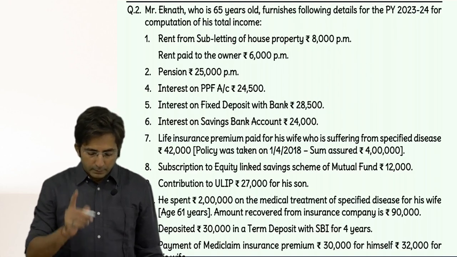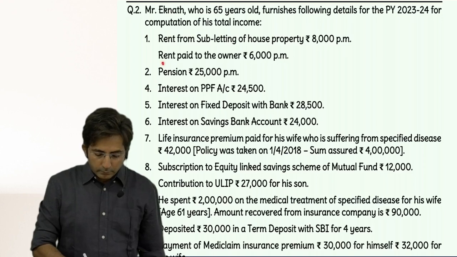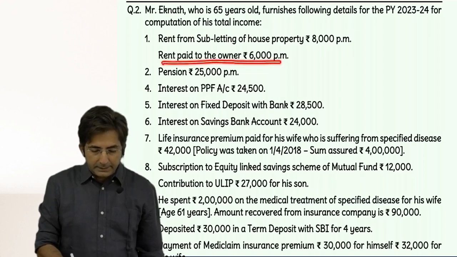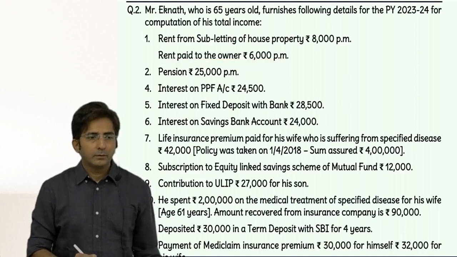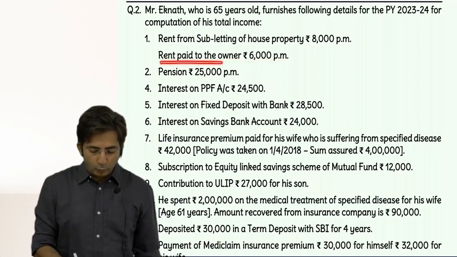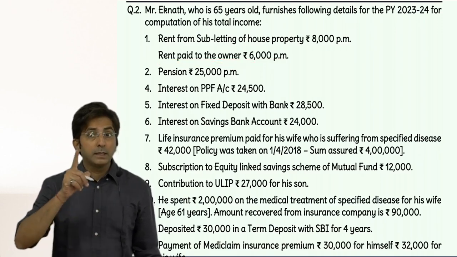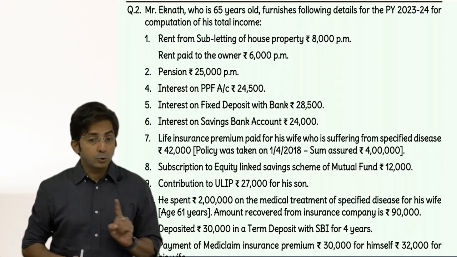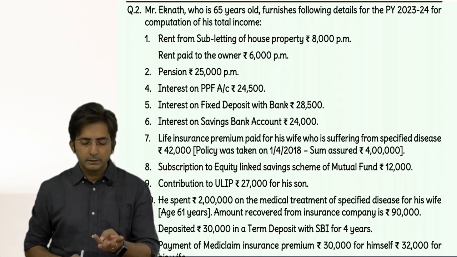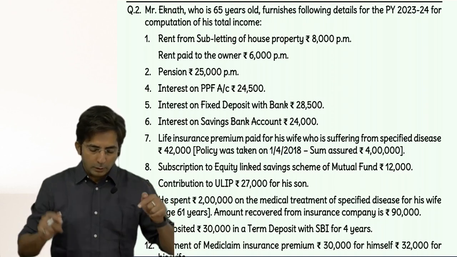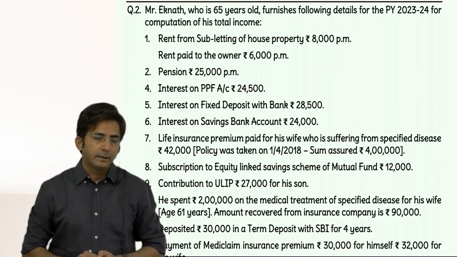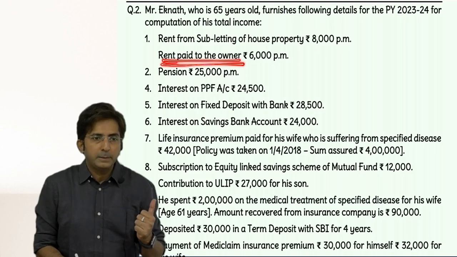Okay, now see, his doubt is, can we take this 80GG? See, this is an extra property. Okay. See, this rent paid to owner, this will not come. See, what was the condition for 80GG? Assessee should not own house. Neither assessee, nor spouse, nor minor children, nor HUF where he is a member. They should not own house property, correct? So, do you know he is not owning the house property? Just because he is paying a rent, that doesn't mean he is not owning the house.